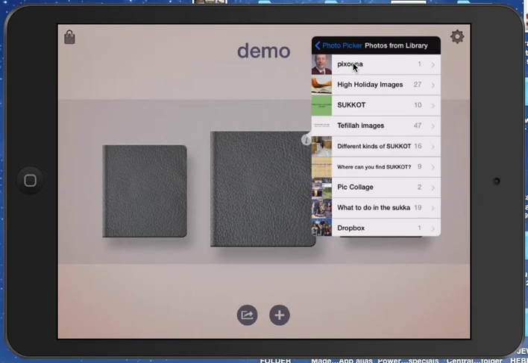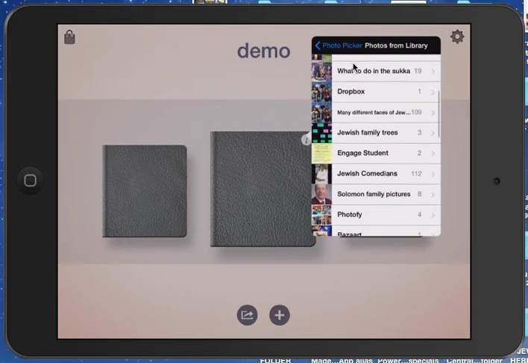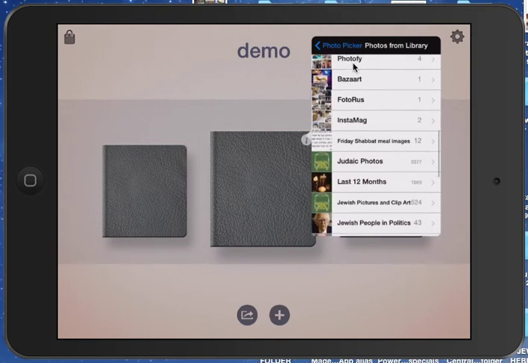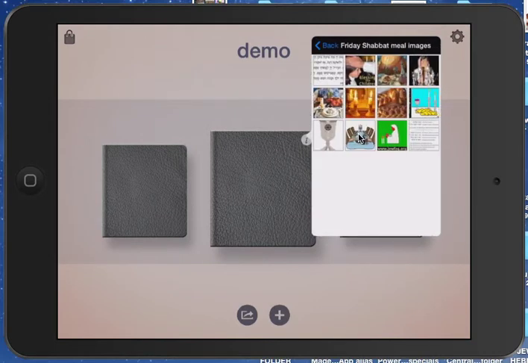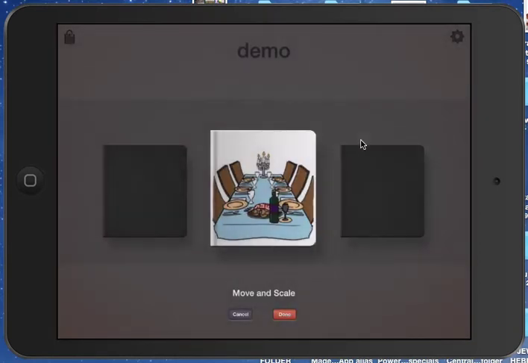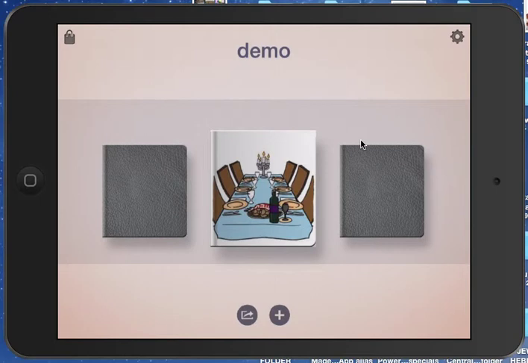I have lots of different photos. Let's take a photo about Shabbat, okay? Friday Shabbat meal images. I don't know if you could see that, but it's right over here. So I'm going to tap on that. And then you just select a picture you want to share. So let's say I want to share this picture right over here of a Shabbat table, for Friday night. So you click on it. And you can move and scale it, but we'll just say it's done.